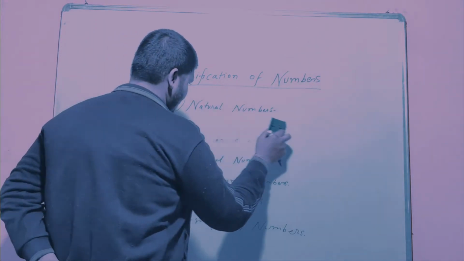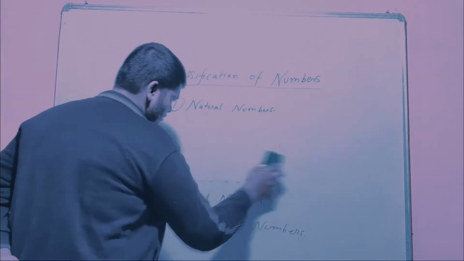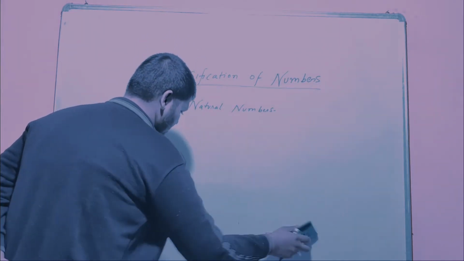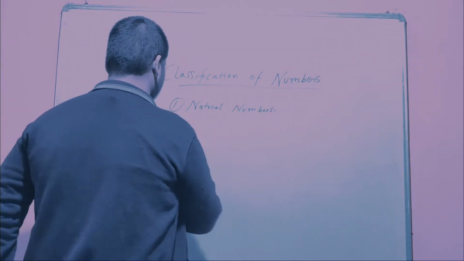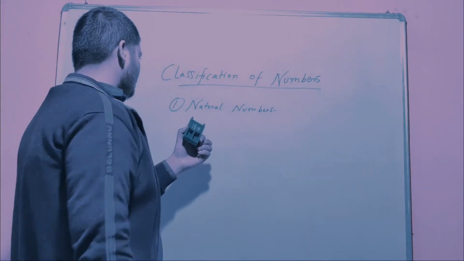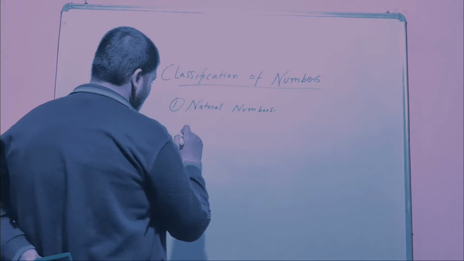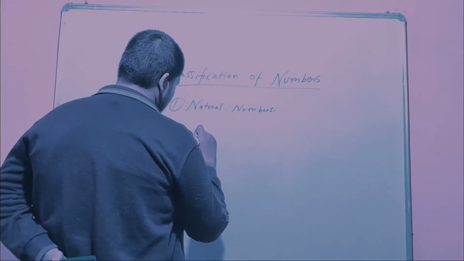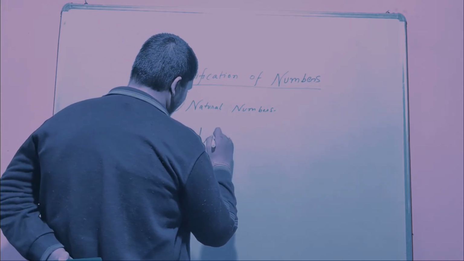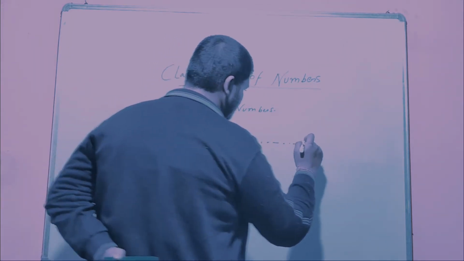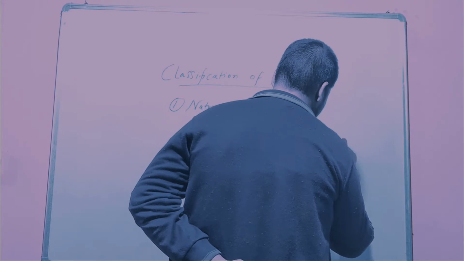I am erasing the second one onwards. So we are going to see the first one and then accordingly the rest. The first one is natural numbers. In the natural numbers we have the numbers starting with 1, 2, 3 and so on. It is going up to infinity.